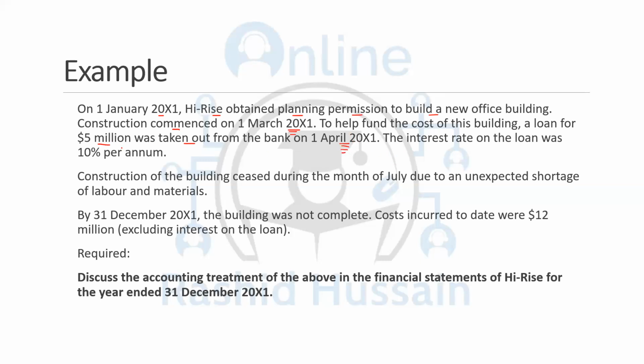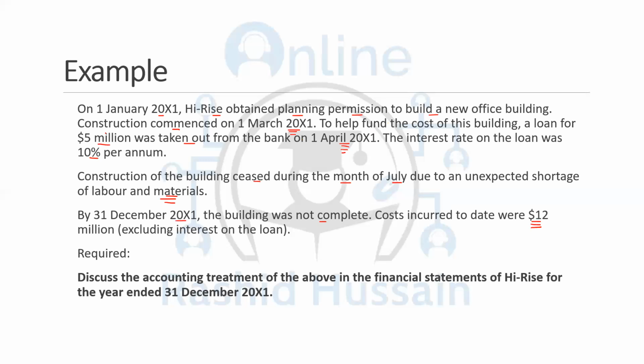The interest rate on the loan was 10% per annum. The construction of the building ceased during the month of July due to an expected shortage of labor and materials. So you're not going to take into account the month of July because the construction was halted in that period. By 31st December 2001, the building was not complete. The cost incurred to date were 12 million, excluding the interest on the loan. So this is the cost of the construction, plus we need to capitalize the borrowing cost as well.